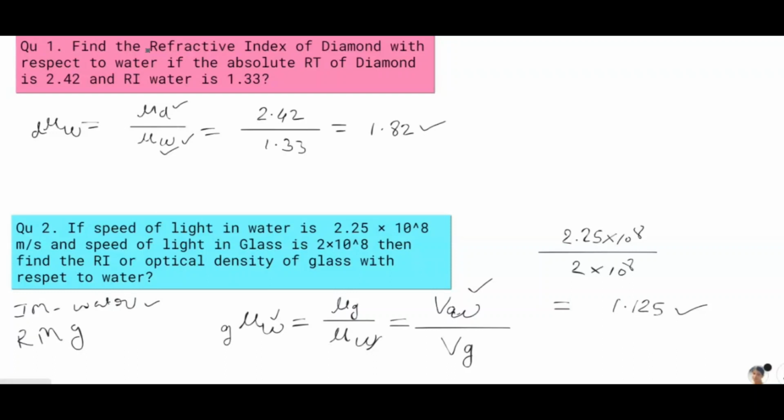Refractive index gives us the information how much denser any medium is. So like that you will calculate any numerical question of refractive index, and this is the explanation.